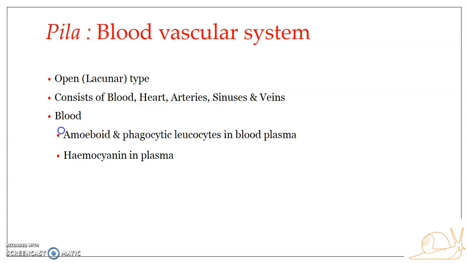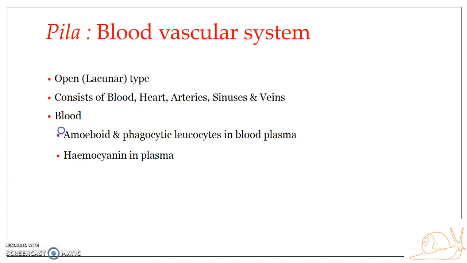The blood is also responsible for the transport of waste substances from the cells and tissues where they are produced to the site where they get expelled out, the excretory surfaces. Now, the blood is composed of blood plasma and the leukocytes present in it. The blood plasma is the fluid part, and the leukocytes are the cellular component of the blood.